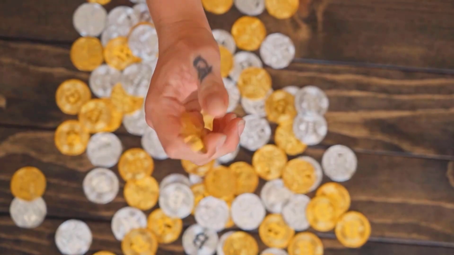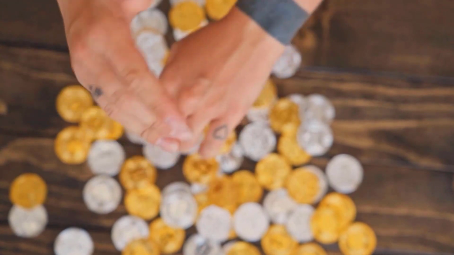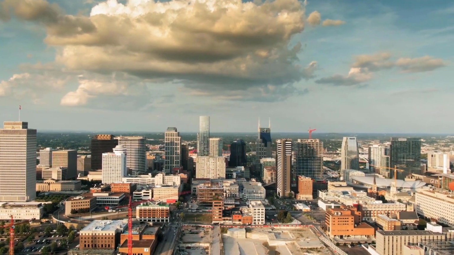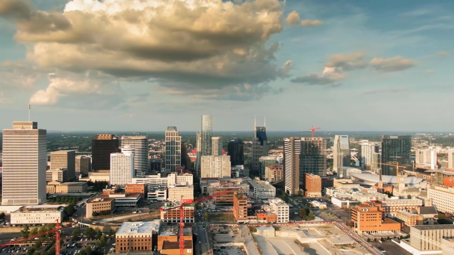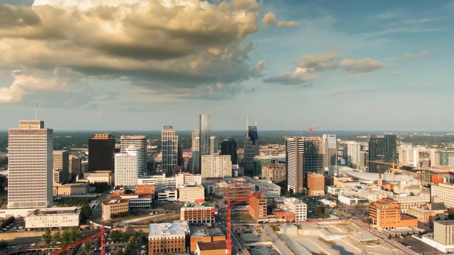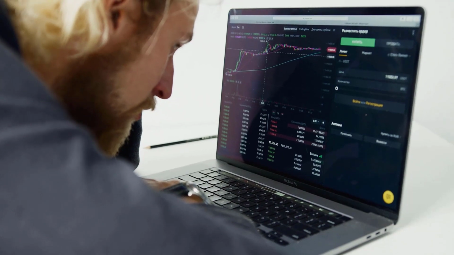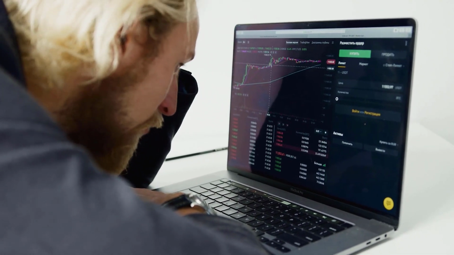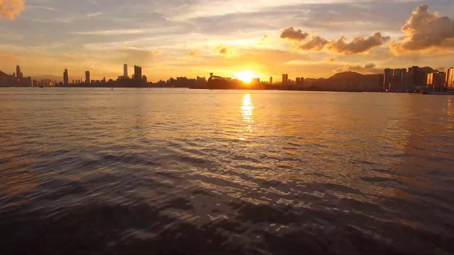Aave price prediction for August 2024. Opening price at $86.5. Maximum price $107.3, minimum price $86.5. The average for the month $95.2. Aave price forecast by the end of the month $100.3, change for August 16.0%.